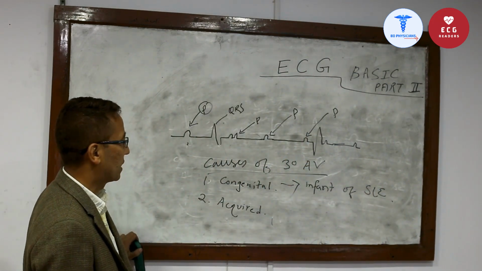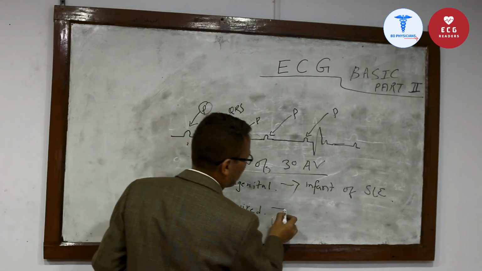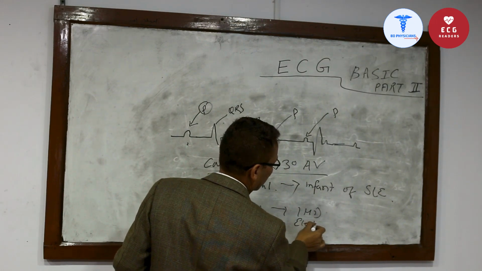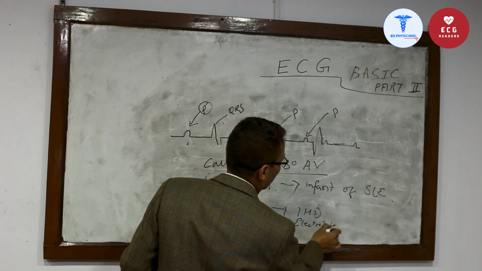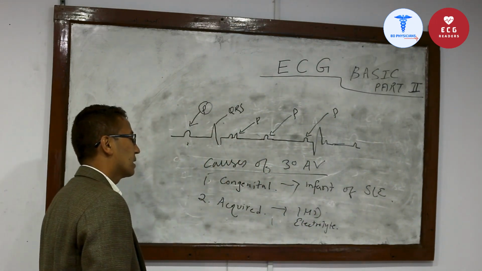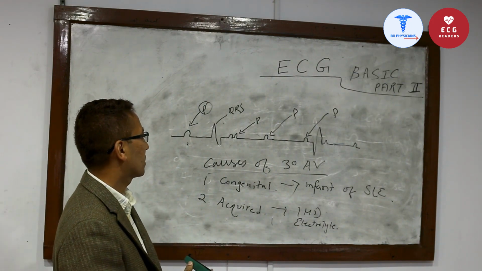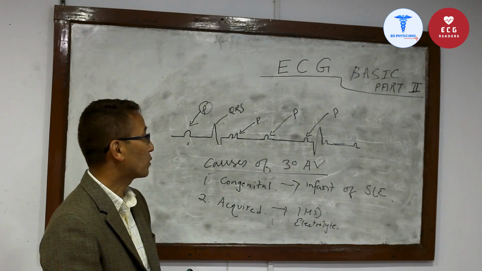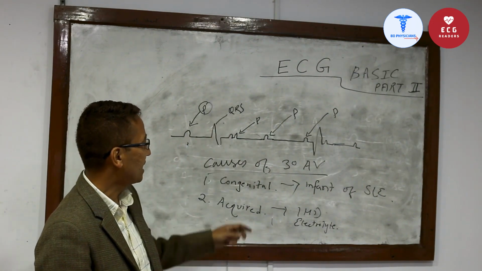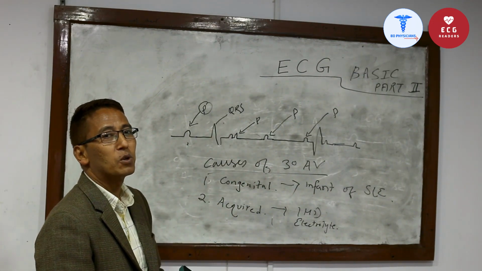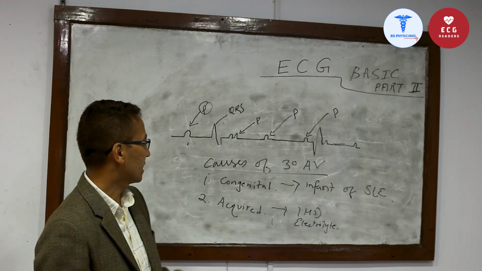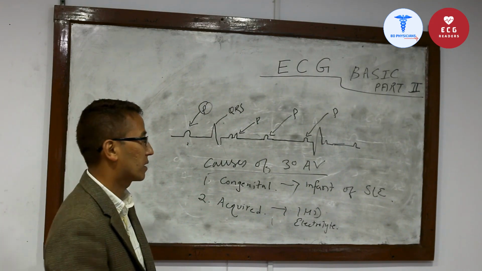In acquired, like ischemic heart disease, electrolyte imbalance. Usually congenital heart block occurs above the bundle of His, so the QRS complexes are narrow, and acquired heart block occurs below the bundle of His, so the QRS complexes are usually wide in acquired complete heart block.